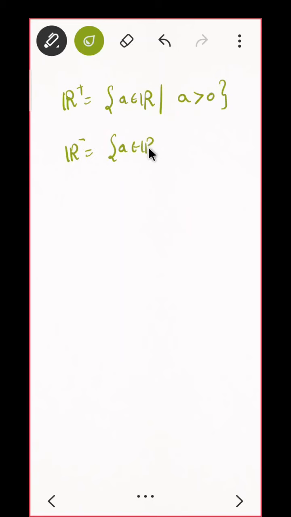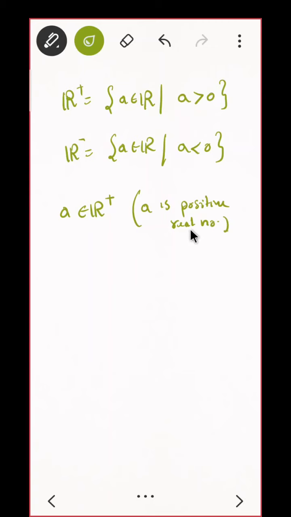What do you mean by R plus? R plus means the set of all A belonging to the real numbers such that A is greater than zero, not including zero. Okay. And what is R minus? It will be the set of all A belonging to the real numbers such that A is less than zero. Okay. And when we say A belongs to R plus, then A is a positive real number.